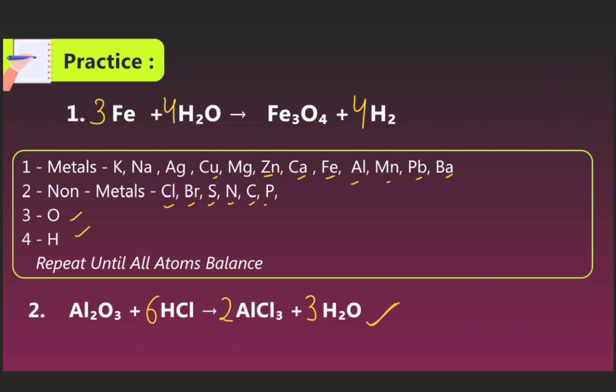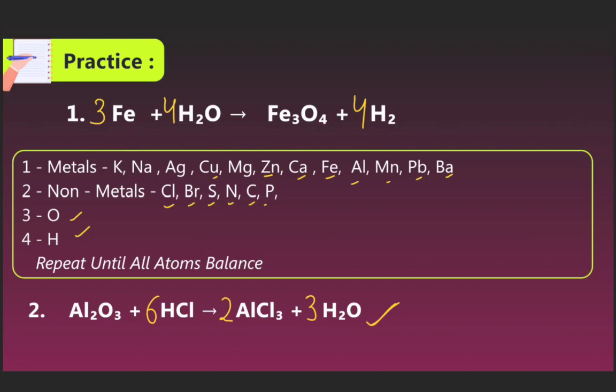Now we are discussing the metals. We can see potassium, sodium, silver, copper, magnesium, zinc, calcium, iron, aluminum, manganese, lead and barium are metals. Now we are discussing the non-metals: chlorine, bromine, sulfur, nitrogen, carbon, phosphorus are non-metals. Now we can see oxygen and hydrogen are also non-metals. So repeat until all atoms balance.